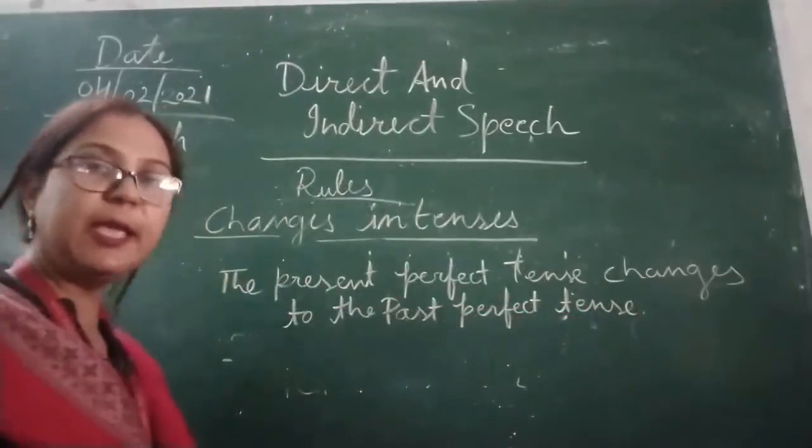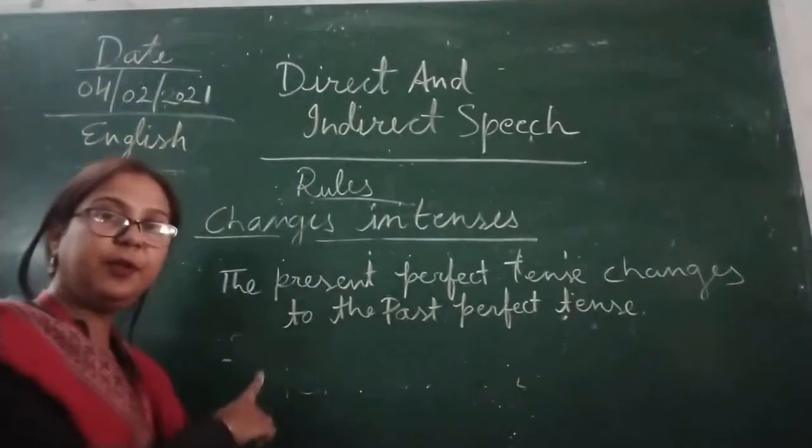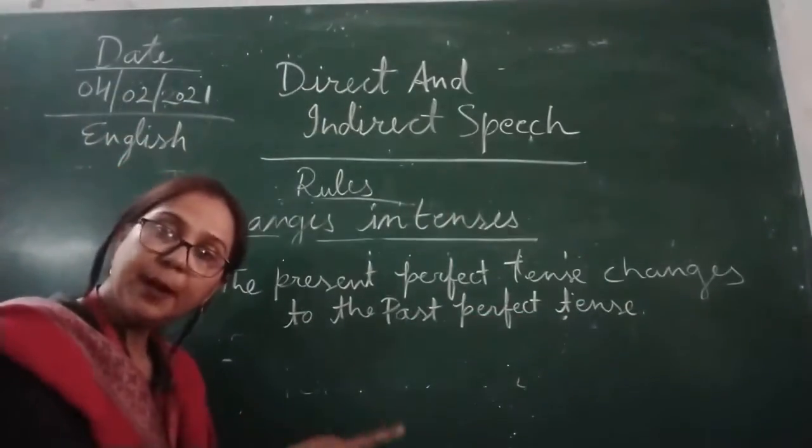So this is the next rule, that present perfect tense will be changed into past perfect tense.